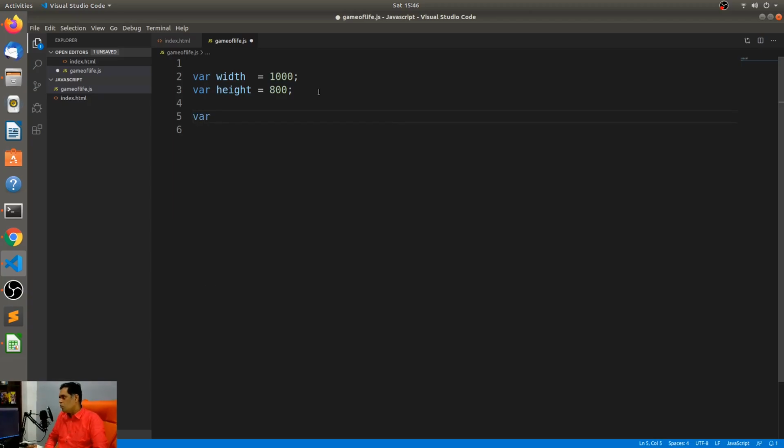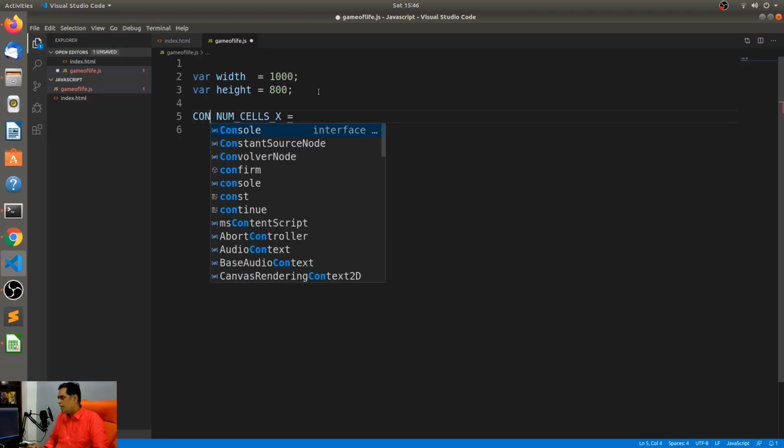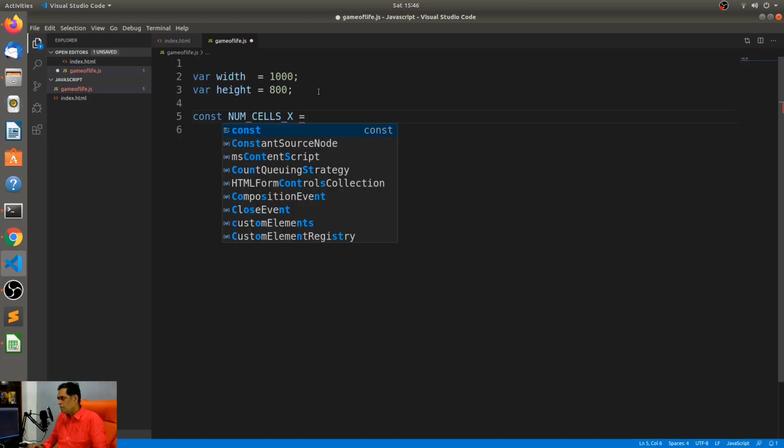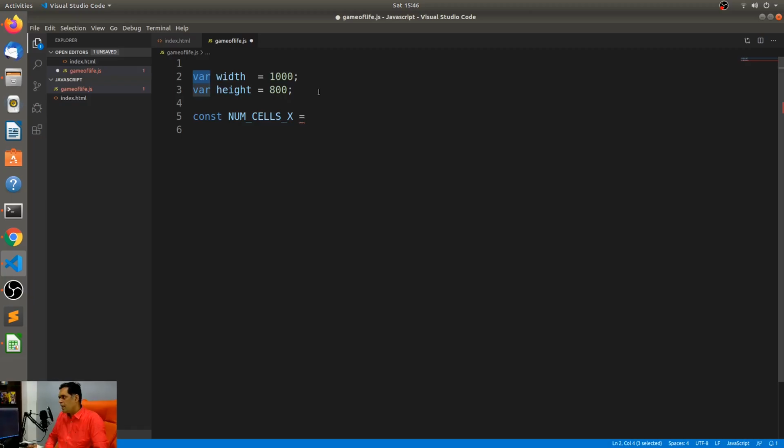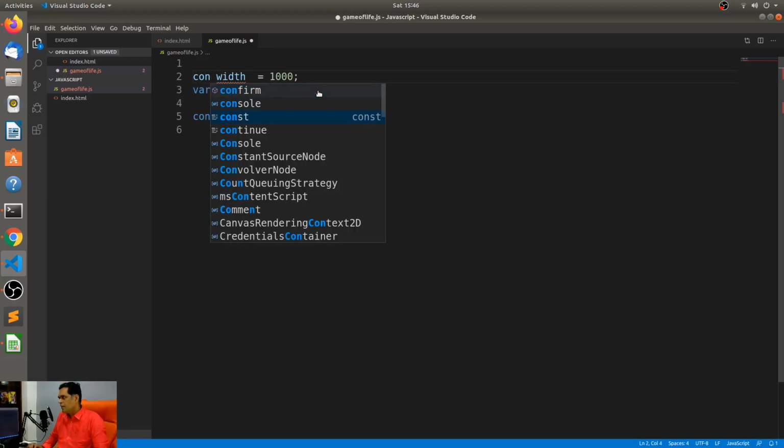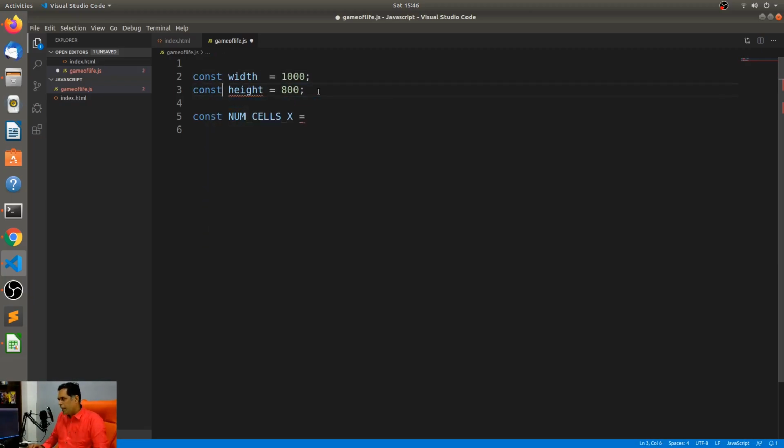All right, so variable. This should technically be a constant. Even the width and the height, we'll declare them as constants so that I don't change them, and so that anybody reading the code would know these are not values that you should be changing.